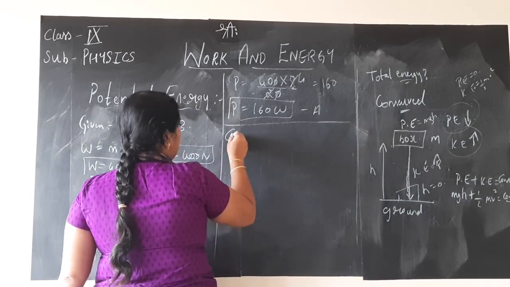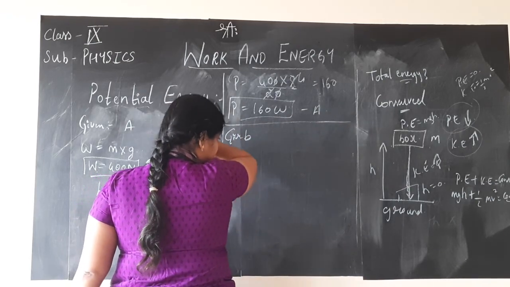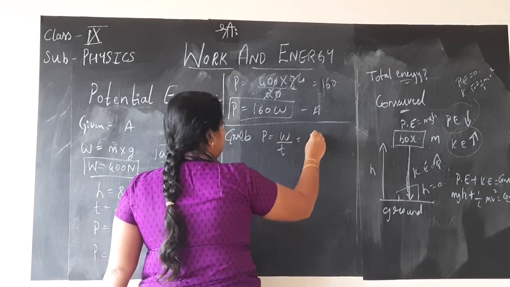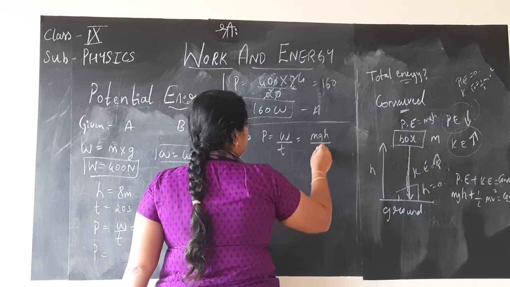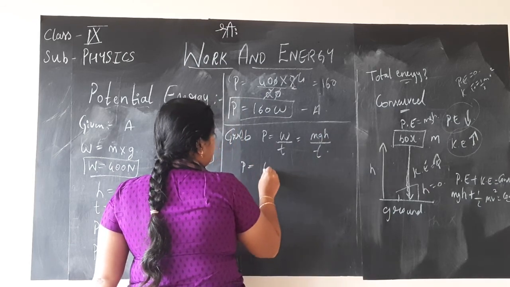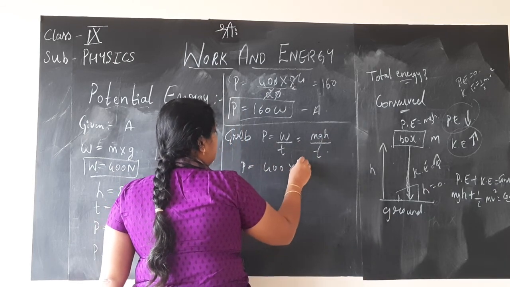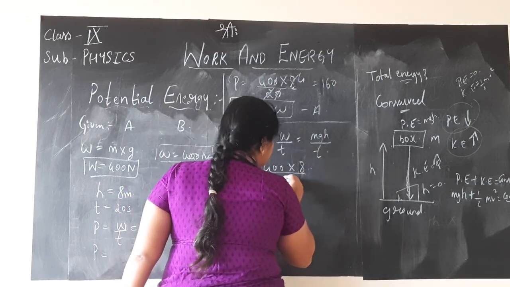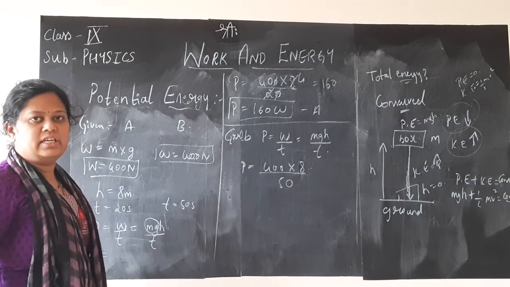Similarly, for girl B also, P is equal to W by T, which is mgh by T. For the second girl also, m into g is 400, same height h is 8. Time varies, only, 20 seconds and 50 seconds.